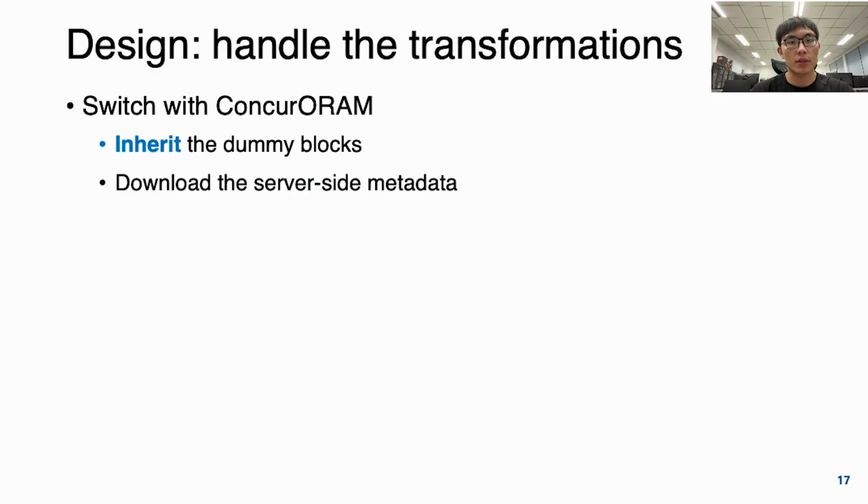Let me introduce the high-level workflow of the transformation. When we switch to Concur ORAM, V-ORAM first inherits the dummy blocks, and therefore we do not need to generate dummies for every transformation. And then we need to download and merge the server-side metadata of the Concur ORAM. And here we find that if the dummy blocks are not properly inherited, it will leak the access patterns.